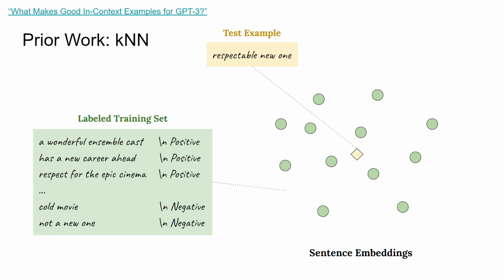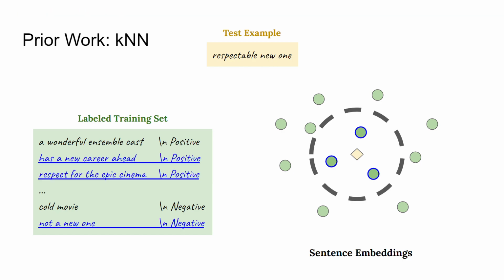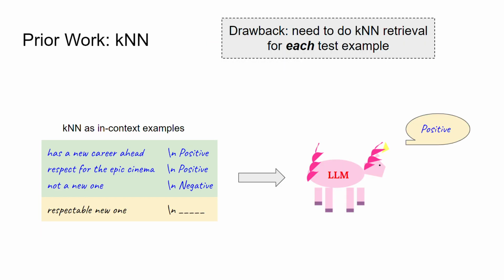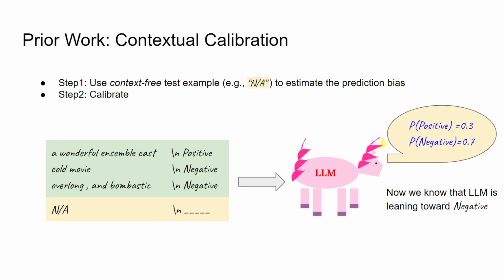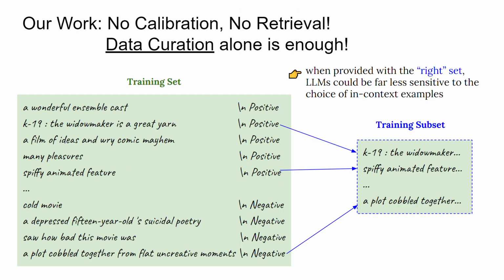To deal with this problem, prior work selects the most similar examples in the training set for every test example. This method can greatly improve the accuracy, but the drawback is now we need to hold the training set around and do nearest neighbor retrieval for each test example. Another way to improve in-context learning performance is to calibrate the model's output probability, basically by preventing the model from favoring a class. In comparison, our work does not need calibration or nearest neighbor retrieval.